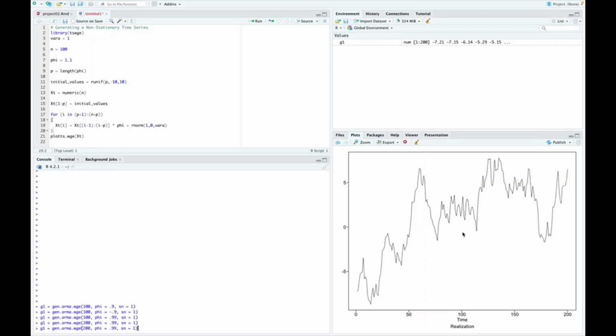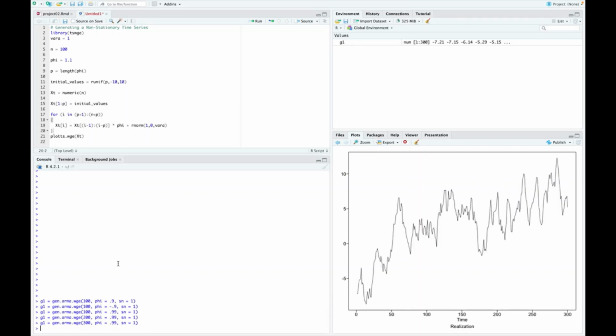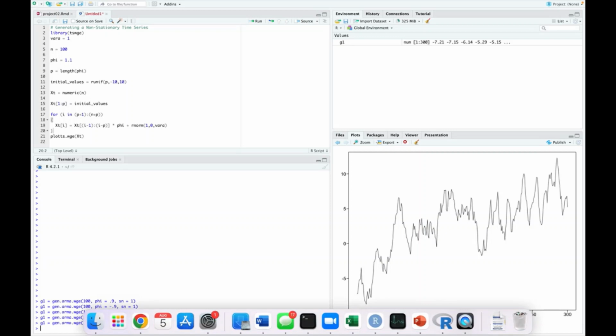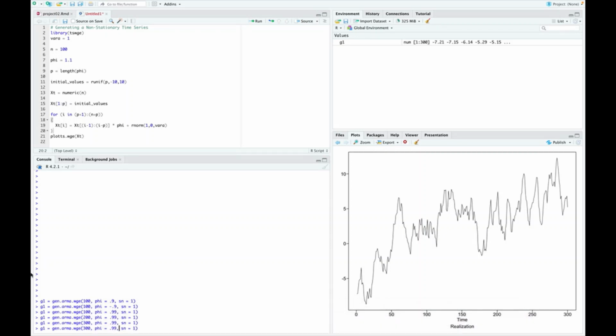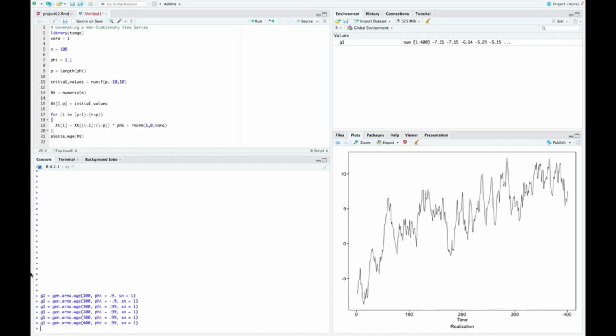So let's give it a little bit more. Let's see what it does, right? Because we know it's got to come back to 0. So we let it go, and it's still going, right? So I might say, are you sure this is a stationary process? And this is just the first seed, right? SN equals 1. But it's still kind of climbing overall. But let's keep going, because we know it's a stationary process. We know it has to turn back around, and it keeps going. It's unbelievable. But have faith, right?